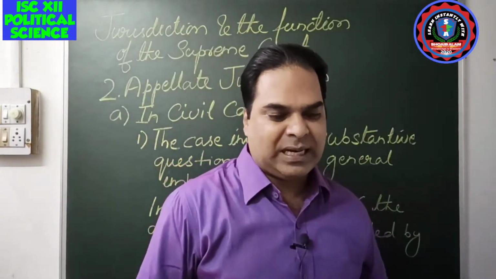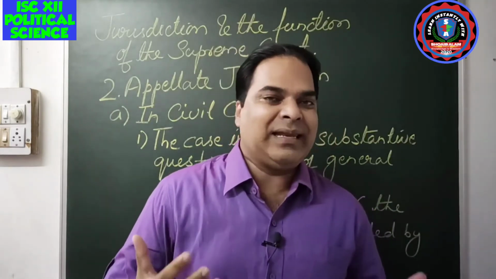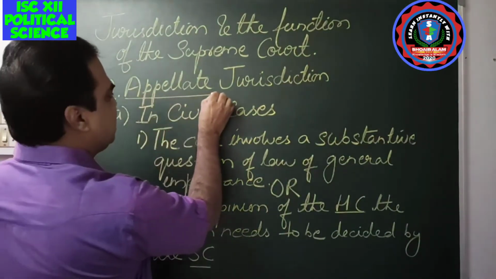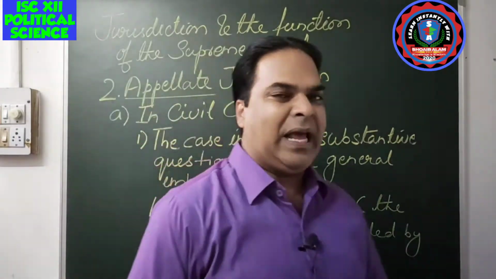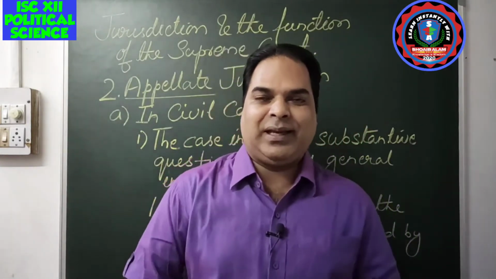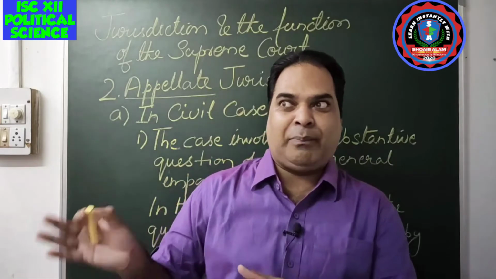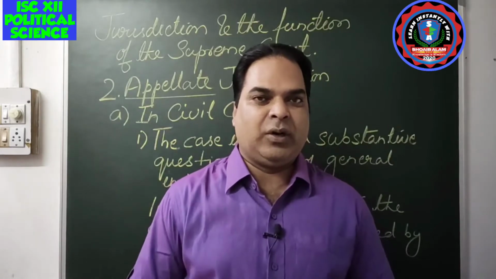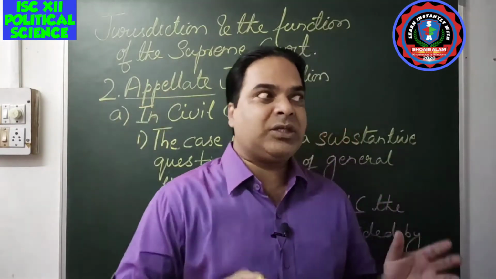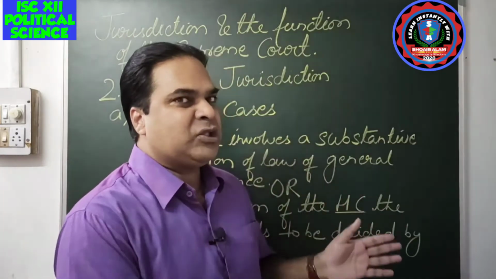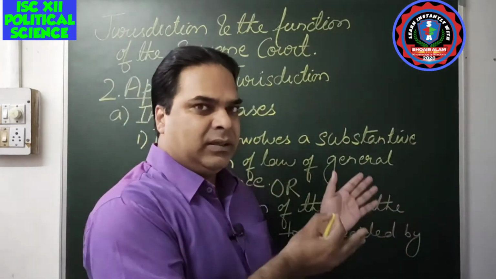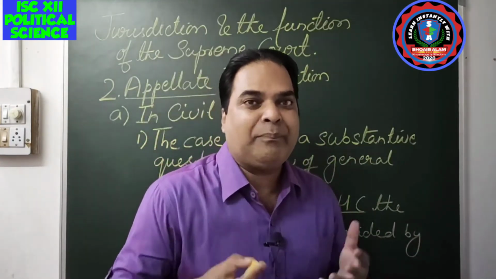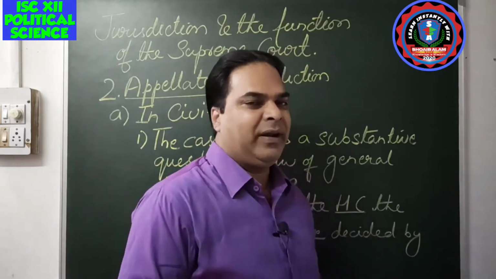First of all, we need to understand the meaning of appeal and appellate. This term appellate comes from the word appeal. Appeal means request. In cricket, you might have heard that the bowler appealed, but the umpire was not convinced. When they say 'how's that', the bowler is trying to convince the umpire that he should give that batsman out. He appeals, he requests. That is called a request, an appeal.